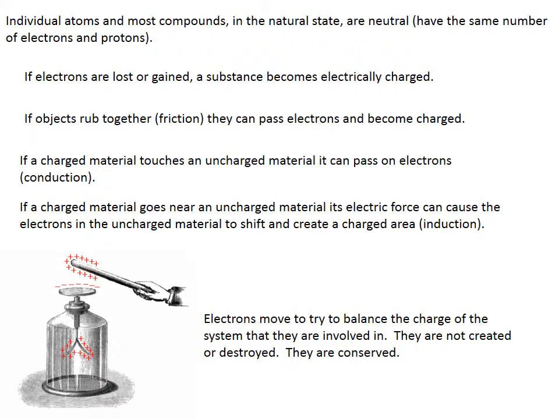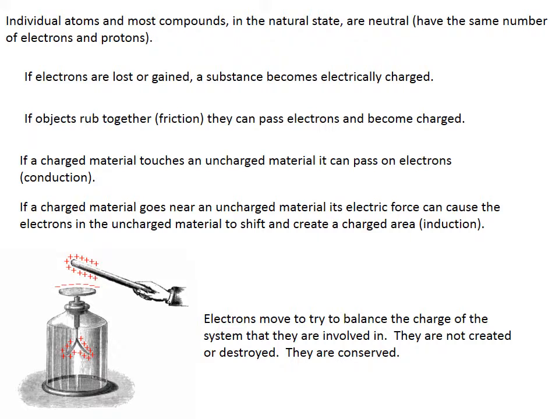This can happen in three different ways: friction, conduction, and induction. When two objects rub together, friction resists their motion. It can also cause electrons to pass back and forth between the objects, making some parts of the objects positive and others negative. This is why you can stick a balloon to the wall by rubbing it to your hair, and why clothes sometimes stick together when they come out of the dryer. When those objects rub together, they develop charges and then behave according to the law of electric charges.